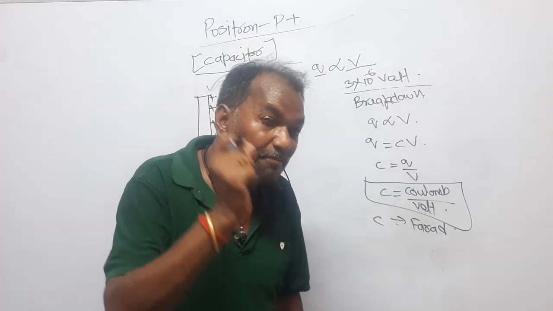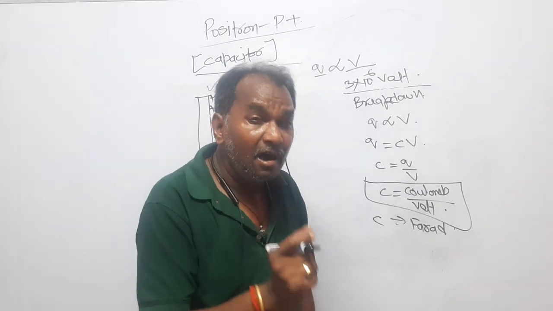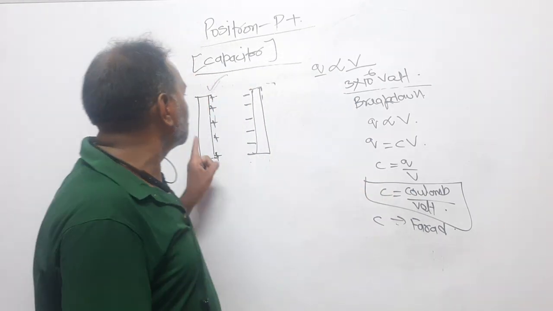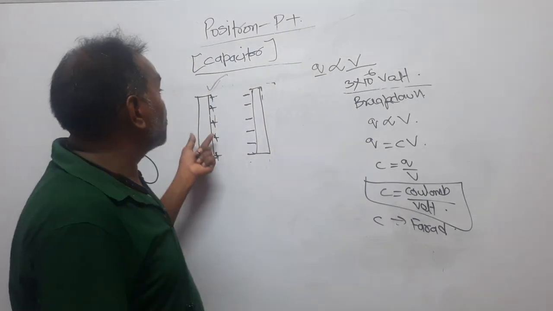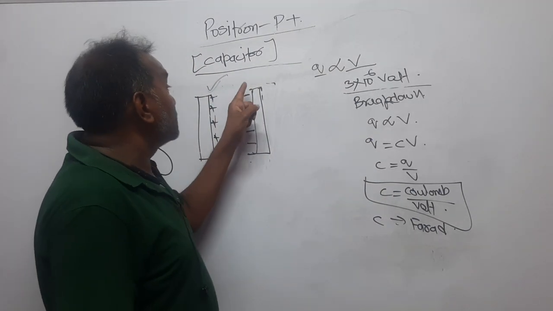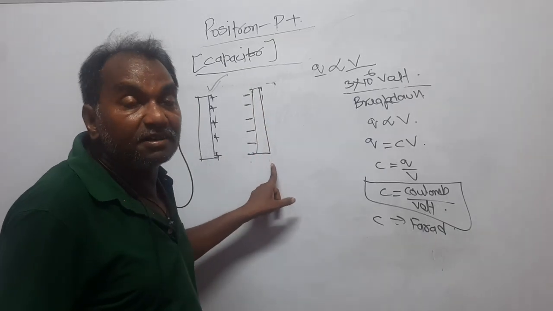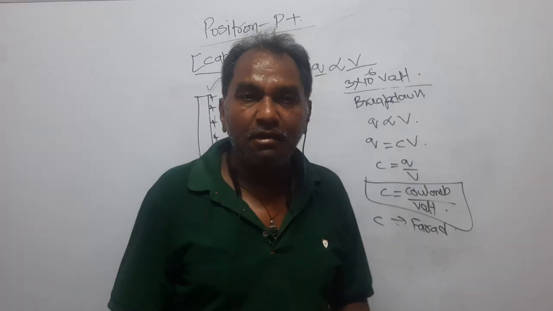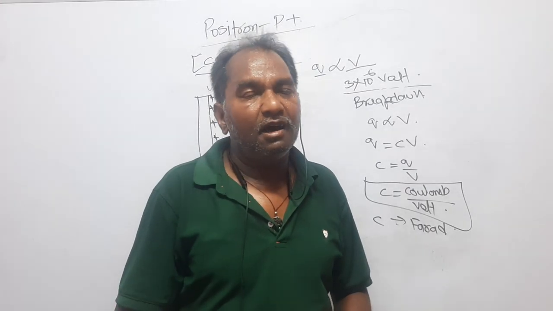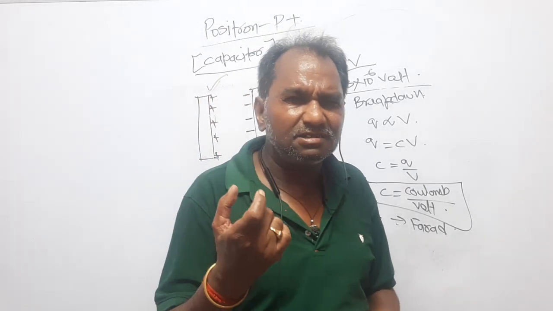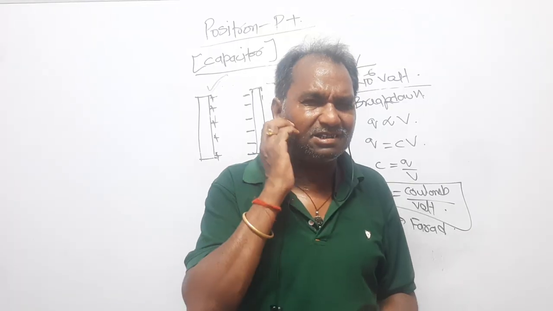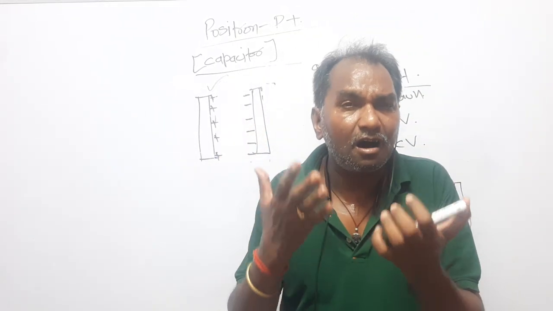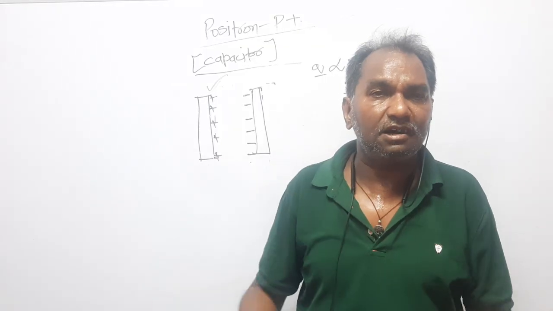So the net potential level is decreased, and now you can increase the charge. You can further give charge to this plate because its potential has been decreased by the presence of this negative charge. So more charge can be given, and this is the theoretical interpretation of how charge can be given to the capacitor.